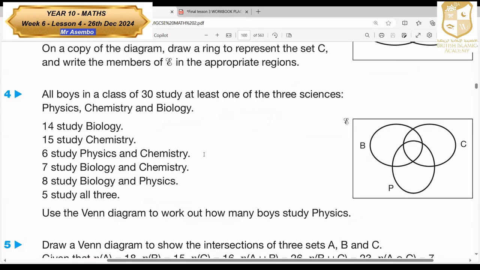I take that question, which says all boys in a class of 30 study at least one of the 3 sciences, either physics, chemistry, or biology. So this one we don't have values inside. They have only drawn for us the circles for biology, chemistry, and physics. Now this is 3 points. Whoever gets it first, using 2 minutes.